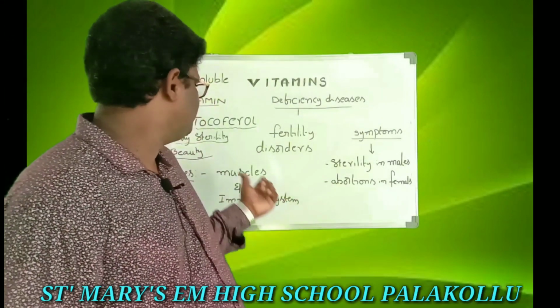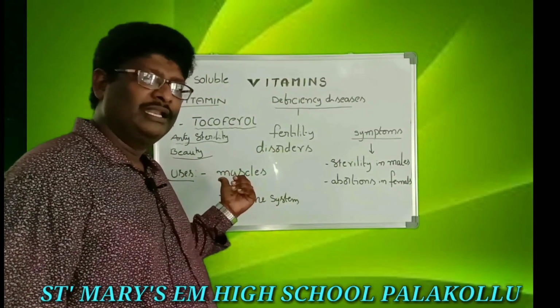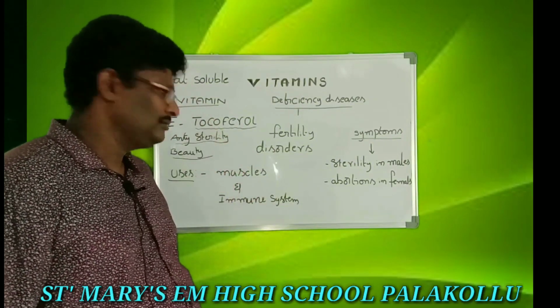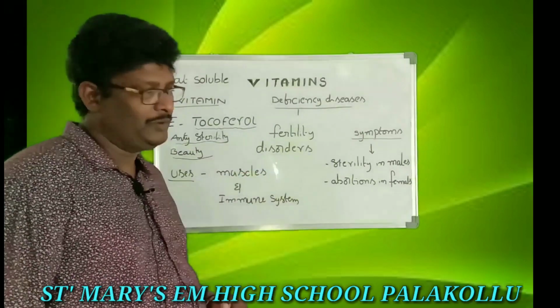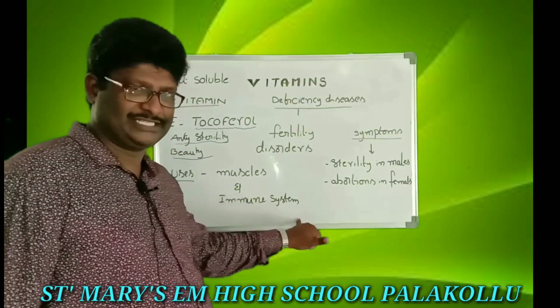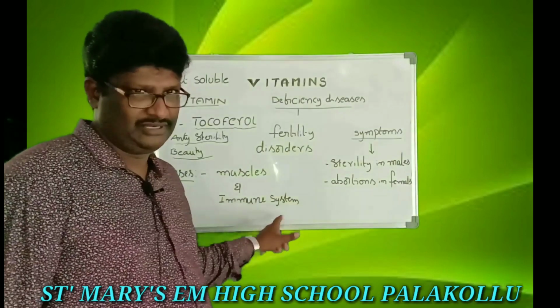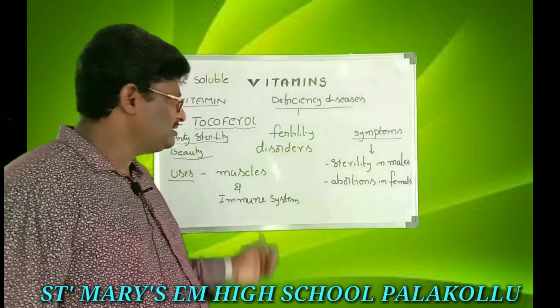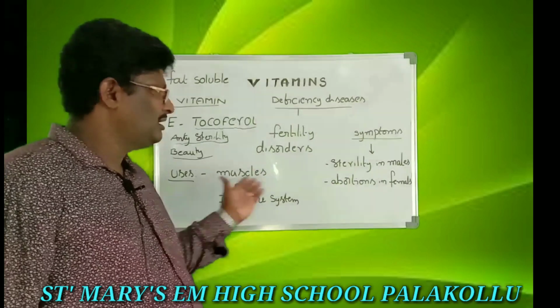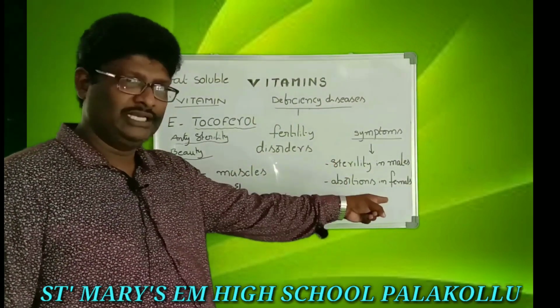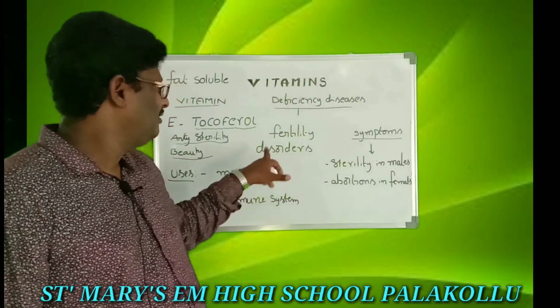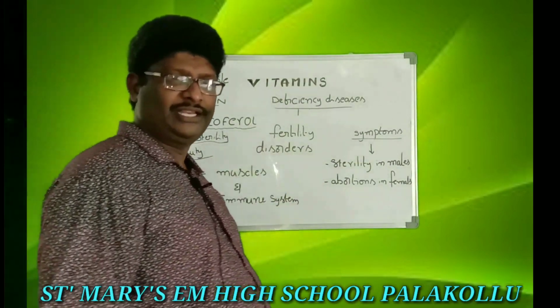So what is the use of this vitamin E? The main use is maintaining muscle development and also the immune system, like vitamin C. These are the uses. The problems are sterility in male and abortions in female. These are all called fertility disorders.